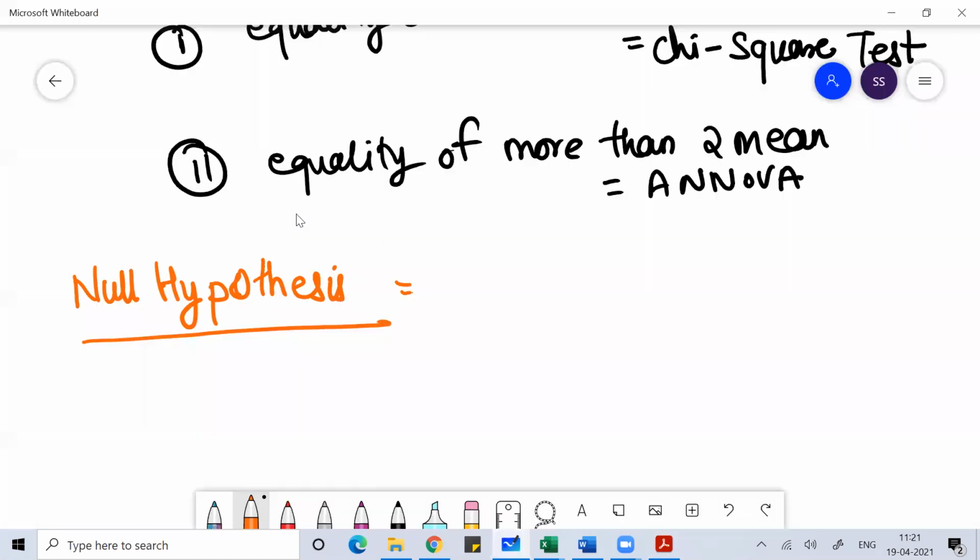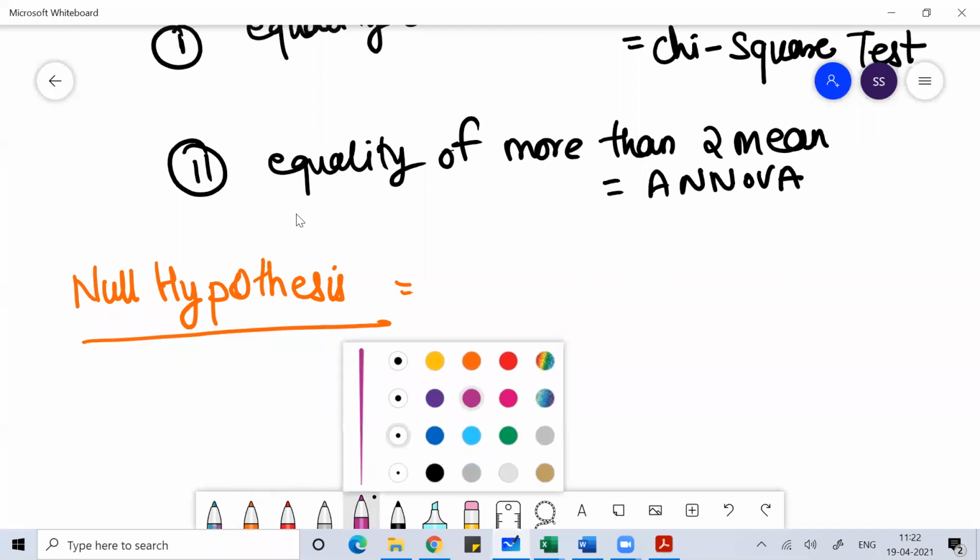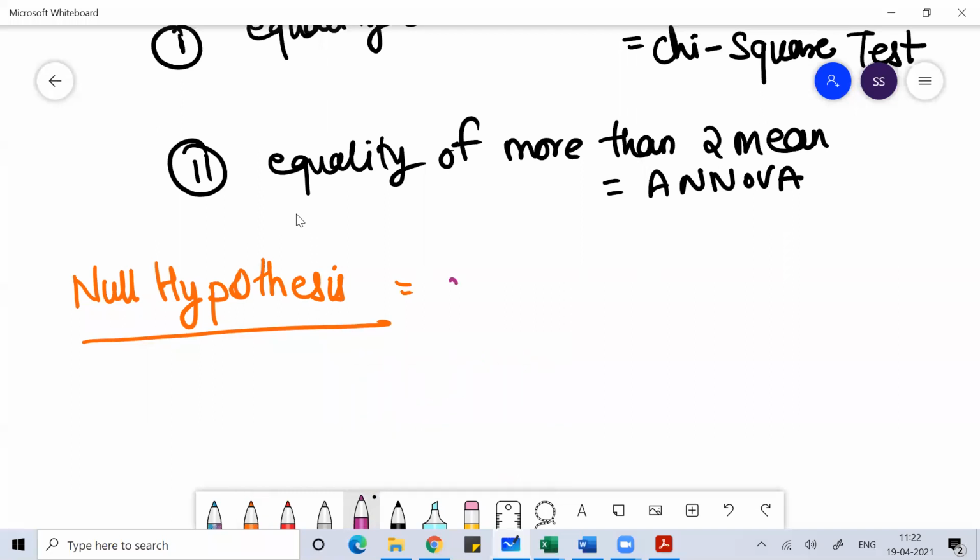So what will I write in the null hypothesis? Whenever you do a chi-square test and write the null hypothesis, you say that things are independent. What are the two parameters given here? One is the occupation of a different section of society, and the other parameter is the opinion. So I can write in the null hypothesis, and you can write in your own terms of English,